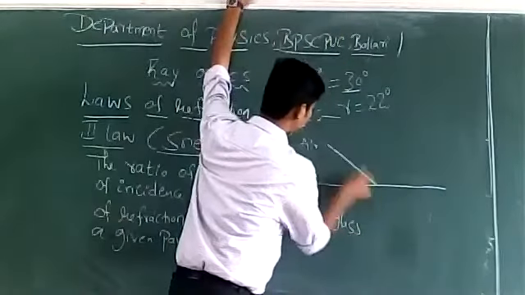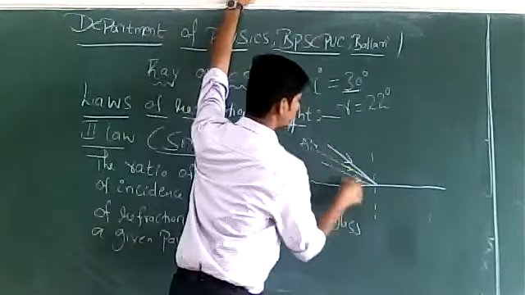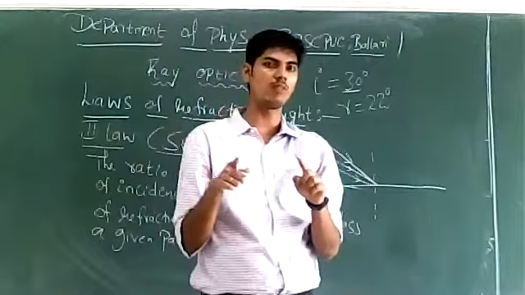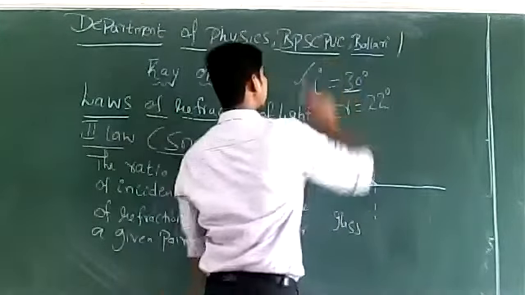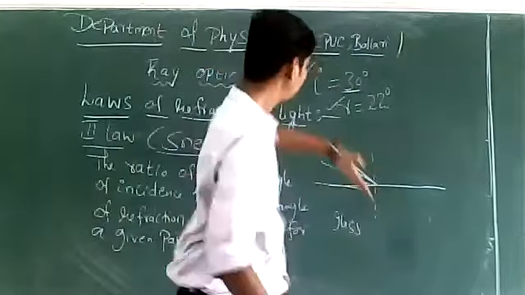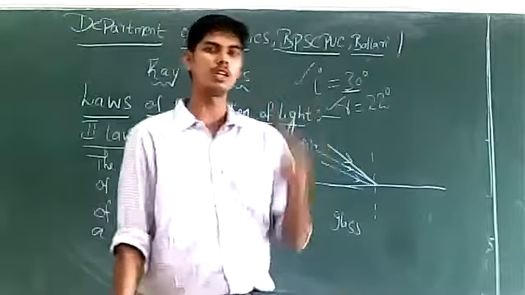You go on changing the angle of incidence, and the angle of refraction also correspondingly changes.